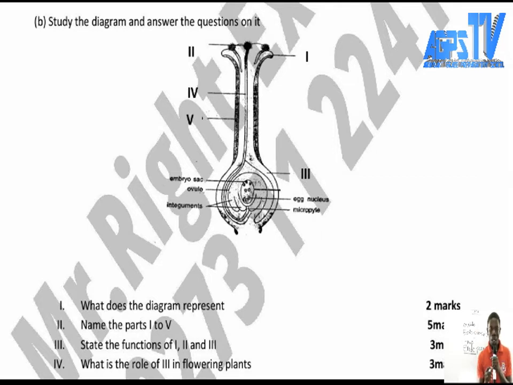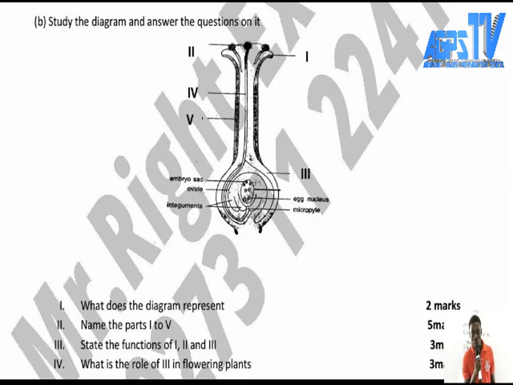We have seen the embryo sac over there, the oval forming the seed. You have seen it over there. So you have to study the labels well before you answer the questions. We have to study the diagram.